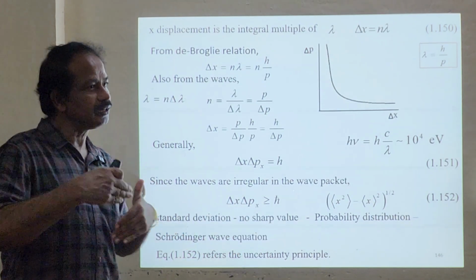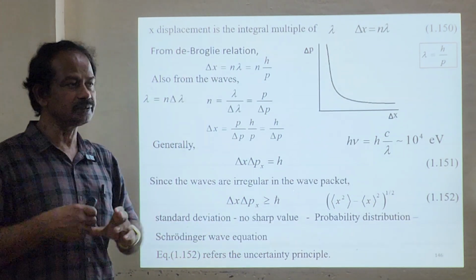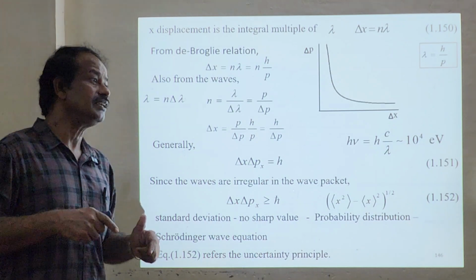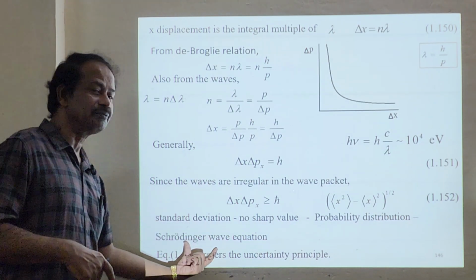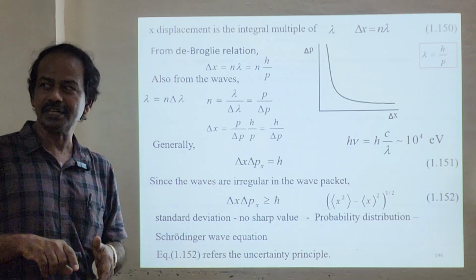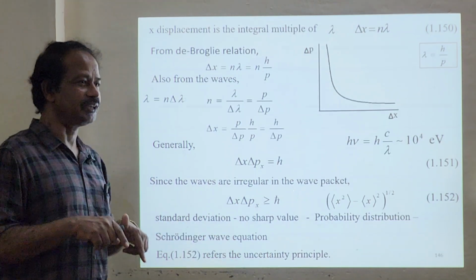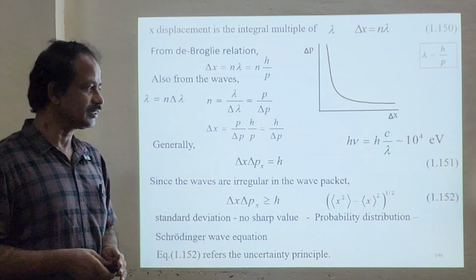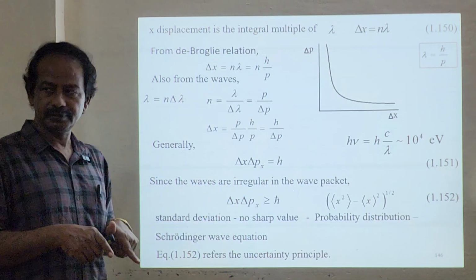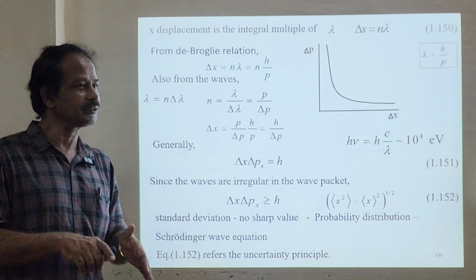So it is always connected: standard deviation is connected with the probability distribution. Psi is connected with the probability amplitude. This probability amplitude can be derived from the Schrödinger wave equation, so we have to use the Schrödinger wave equation to get the value of the wave function. Okay, so this is your uncertainty relation. We have derived the uncertainty relations in 3 different ways.